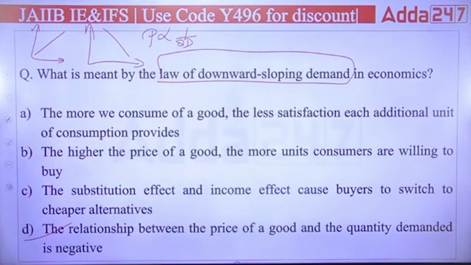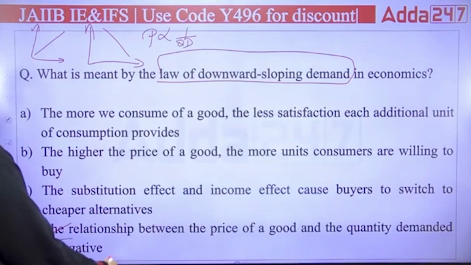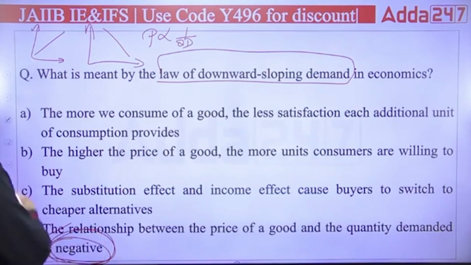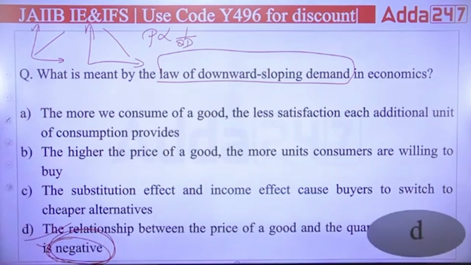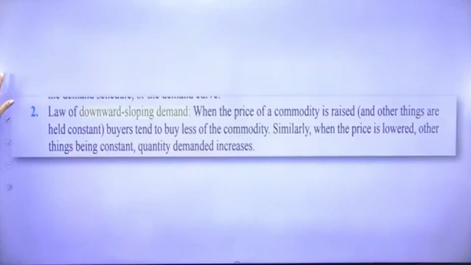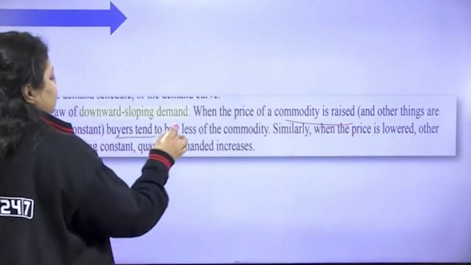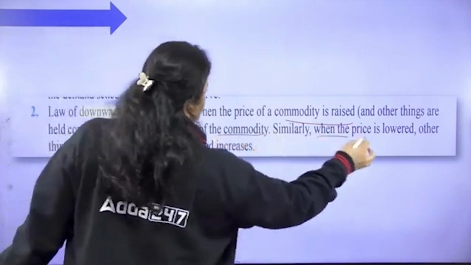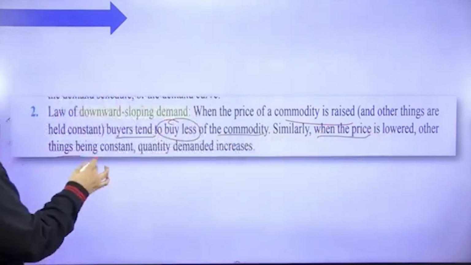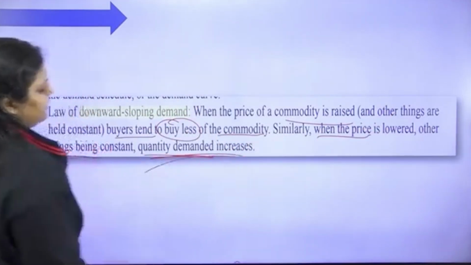The relationship between the price and the quantity demanded is negative. You can say it is negative, you can say it is inverse, you can say it is opposite. So the right answer is D. Okay, so the law of downward sloping: when the price of a commodity is raised, the buyers tend to buy less of the commodity. Similarly, when the price is lowered, other things being constant, the quantity demanded increases.